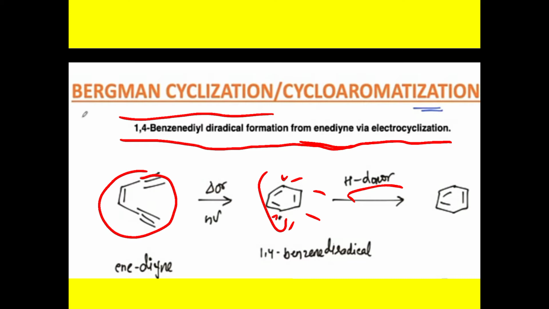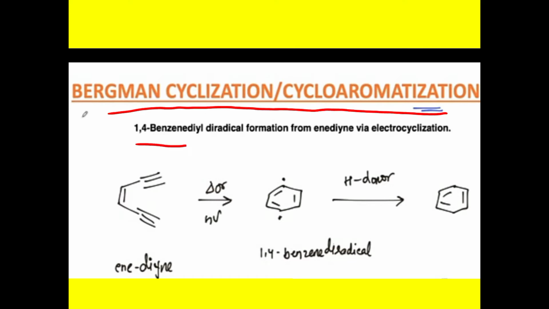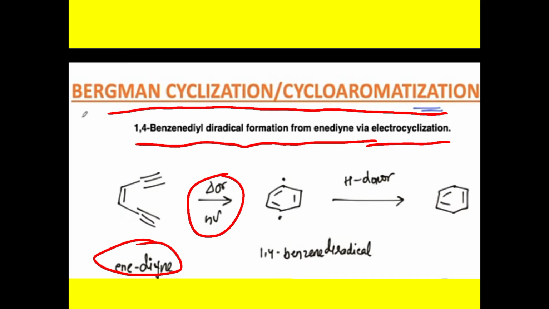Now we can see the general reaction of Bergman cyclization reaction. Okay, so Bergman cyclization is also called cycloaromatization. So this is the 1,4-benzene diradical formation from enediyne via electrocyclization. This is the enediyne; in the presence of pyrolysis or a photochemical reaction, the 1,4-benzene diradical is formed by using a suitable hydrogen donor. So formation of the benzene.